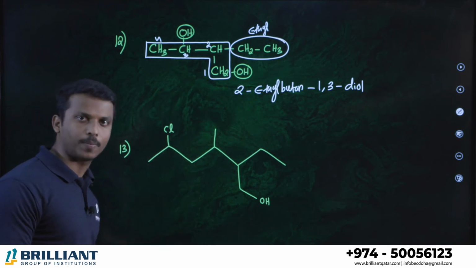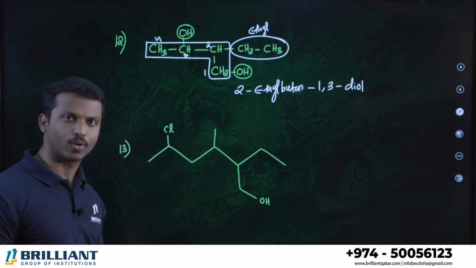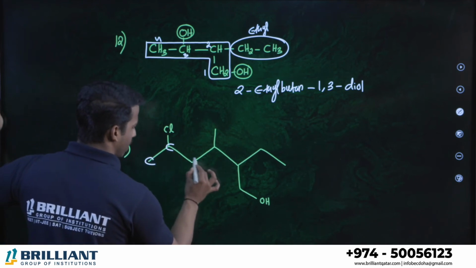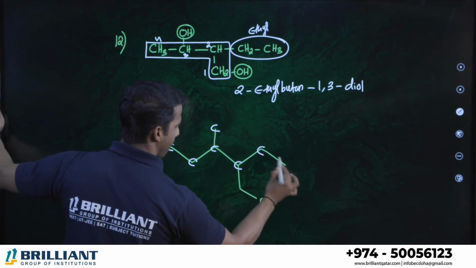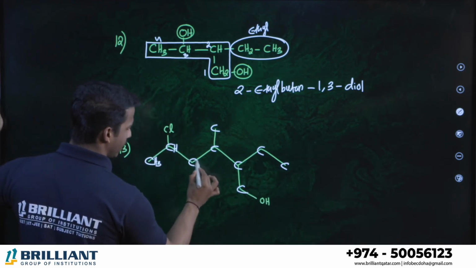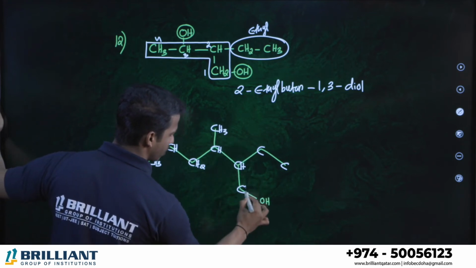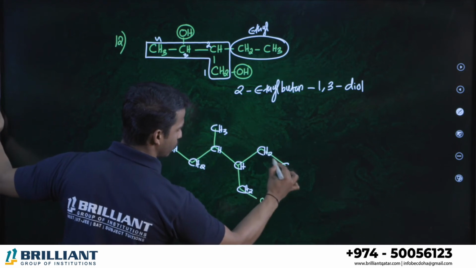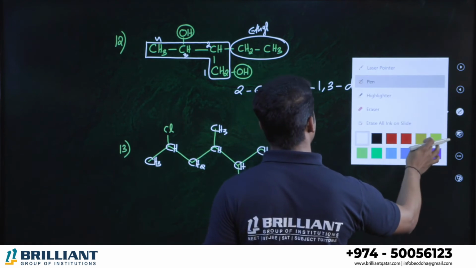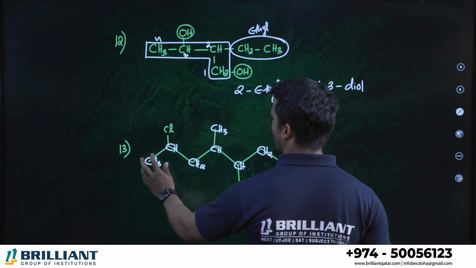What about this compound? This is a bond line representation. We discussed many questions in the previous part 1 and part 2 videos for the hydrocarbon. So first of all, make it into the normal format. All these are carbon atoms. This is CH3, this is CH, CH2, CH, CH3, CH, CH2, CH2, CH3. Let us make it into the normal format, or in this question itself you can write the answer, no issue. For simplicity, I'm making this compound into the normal format.